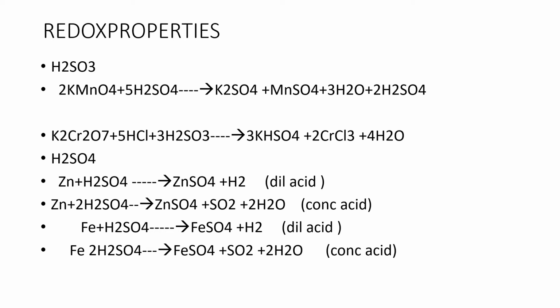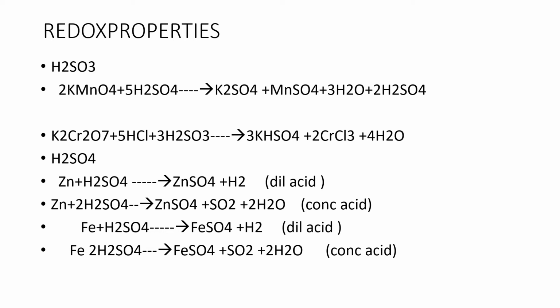In the same way, you can take iron. When iron is treated with diluted H2SO4, you get the products ferrous sulfate plus hydrogen gas. It is similar to the reaction of zinc plus diluted sulfuric acid. Now, iron is treated with concentrated sulfuric acid.